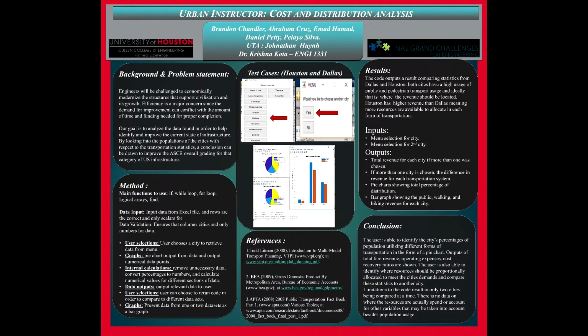Alright, for our code, our main functions we used were if statements, while loops, for loops, menus, and plots. We started our code by setting two variables, ex as a counter variable, and start as a while loop condition. We created the while loop to check if the user would like to repeat the code for a different city, and we only made them repeat once.